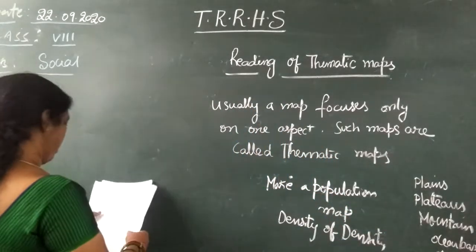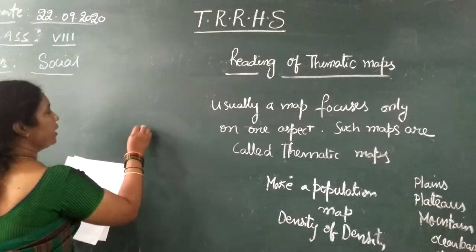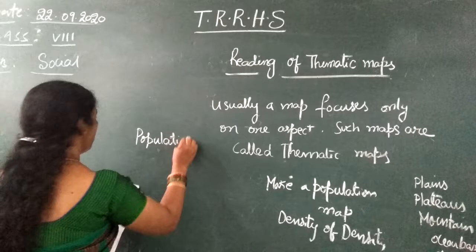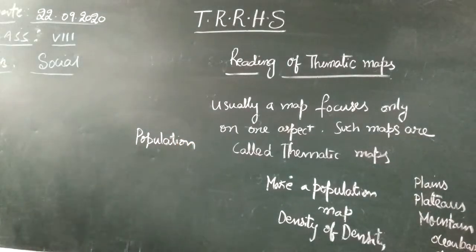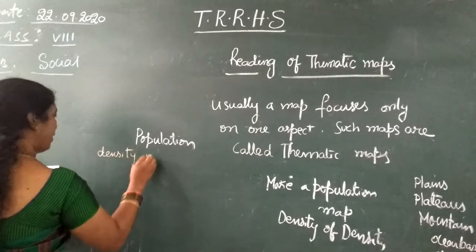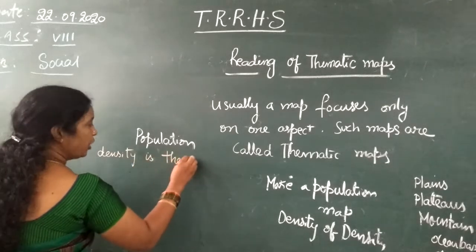There is a definition that population density is the number of individuals per unit geographic area.